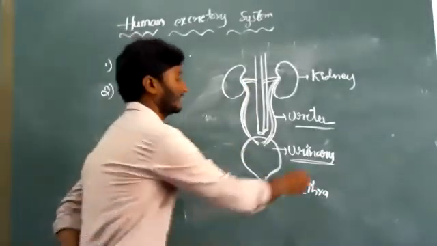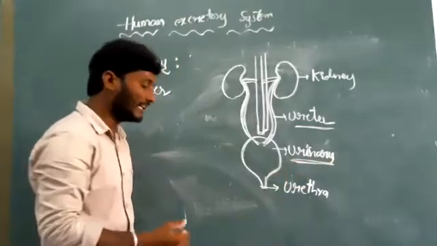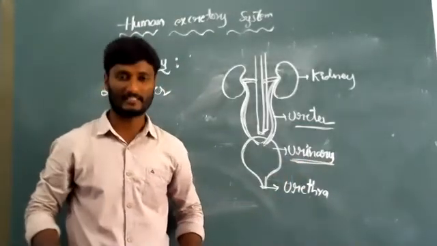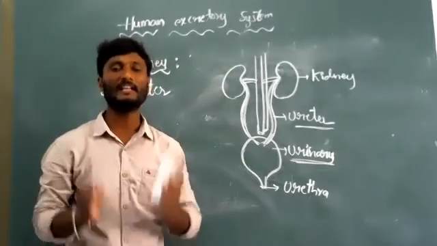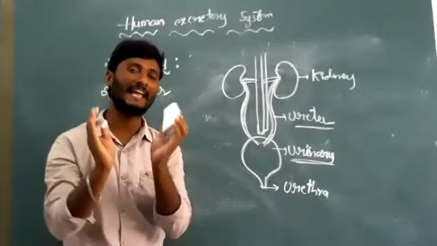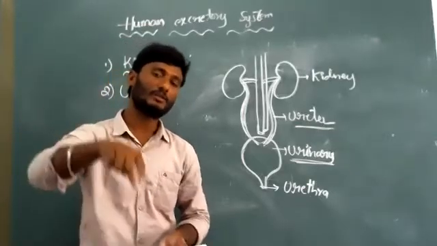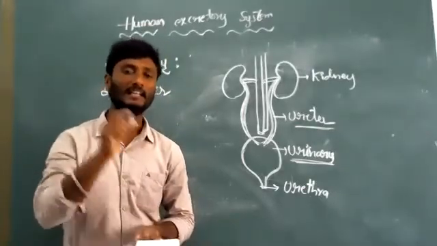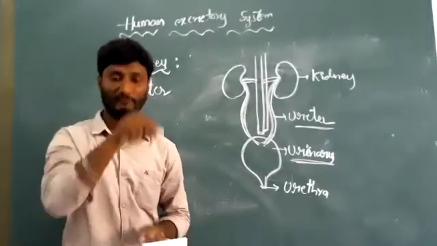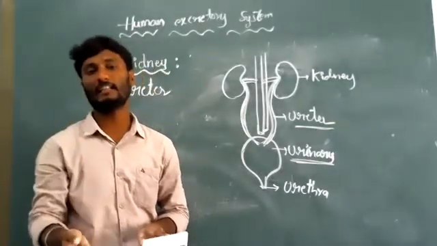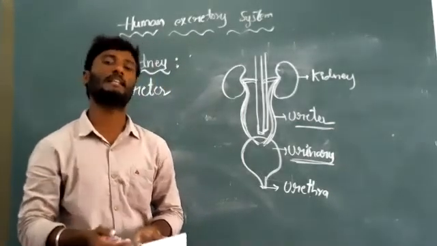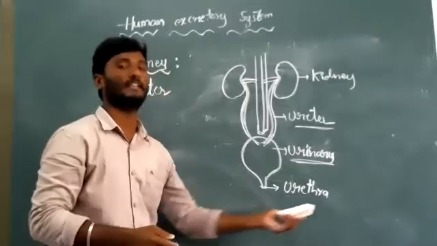Next one, the urinary bladder. It is located below the abdominal cavity and looks like a small sac-like structure. It stores some amount of urine for a couple of minutes. After it is totally filled, we automatically remove that urine from the body with the help of the urethra.